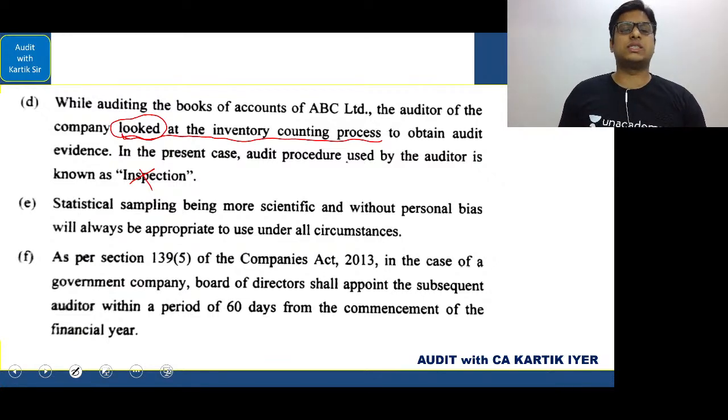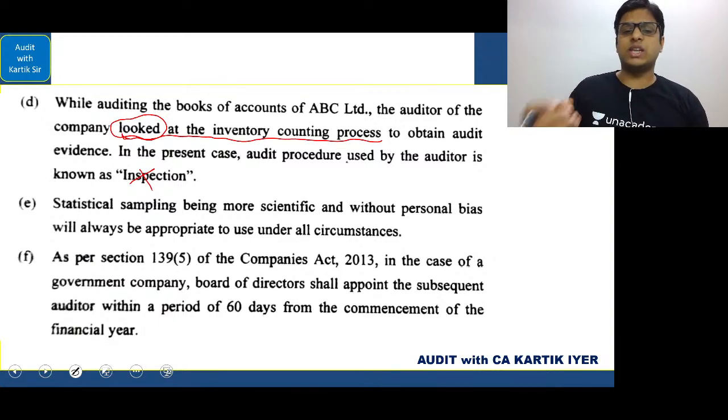Next is, as per section 139 subsection 5 of the Companies Act 2013, in the case of a government company, the board of directors shall appoint the subsequent auditor within a period of 60 days from the commencement of the financial year. Tell me, according to you, whether this answer is correct or incorrect. If you know this company audit, we have done it very well. You remember the song also, BEM CBM 30-30-30. Okay, we sing this. But of course, this part is not covered in the song because this is in relation to the subsequent auditor. What is covered in the song is the area in relation to first auditor and casual vacancy.